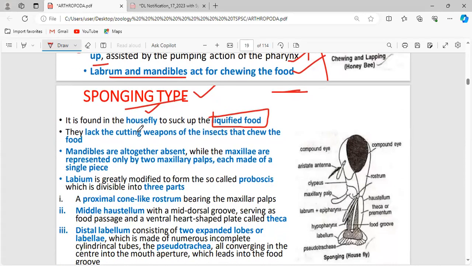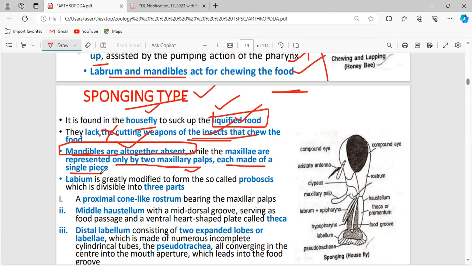Sponging type, their example is housefly and they are going to feed on liquid. They lack the cutting weapons that chew the food because they feed on liquefied food. There is no need of a structure for chewing the food. So the mandibles are completely absent because there is no need for a chewing mechanism, while the maxillae are represented only by the maxillary palps, each made of a single piece.